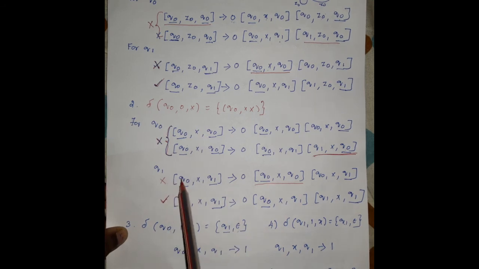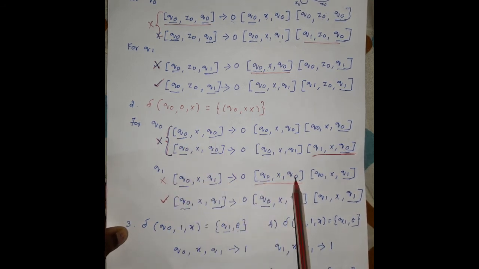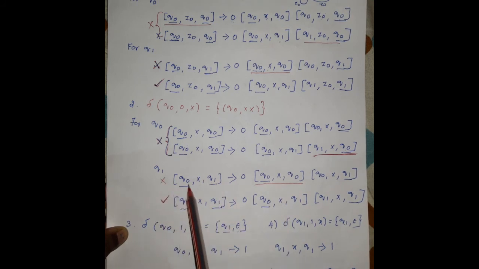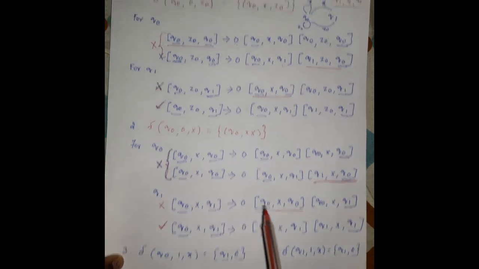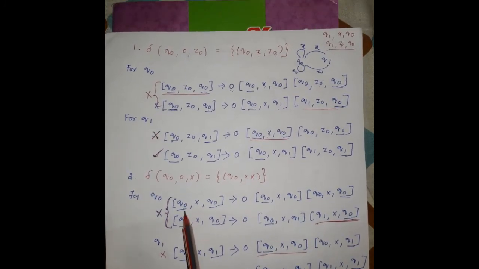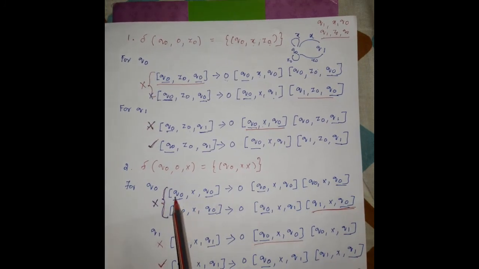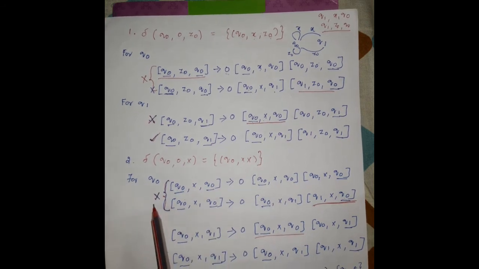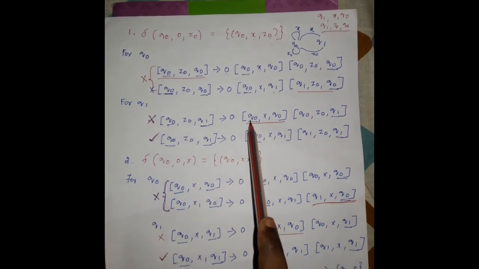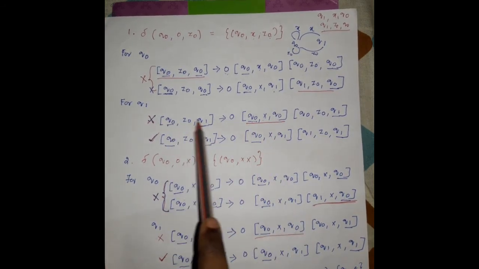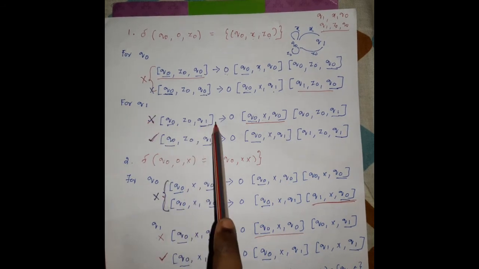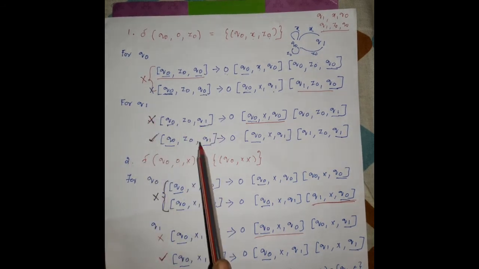You can see this production, q0 x q0 is involved, so we have to eliminate this q0 x q1 also, right. After that, simultaneously you can clearly see that q0 x q0 is eliminated. So in this step, q0 x q0 is involved in this production rule, so this production is also eliminated.